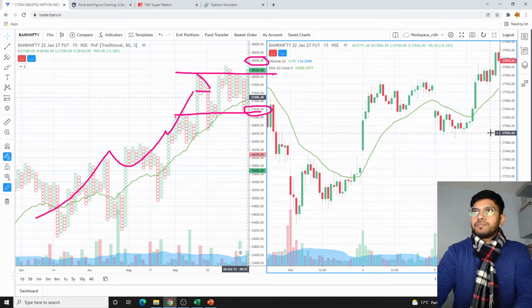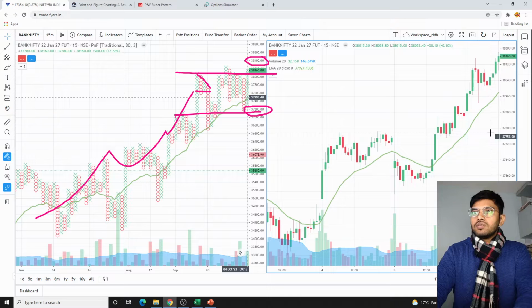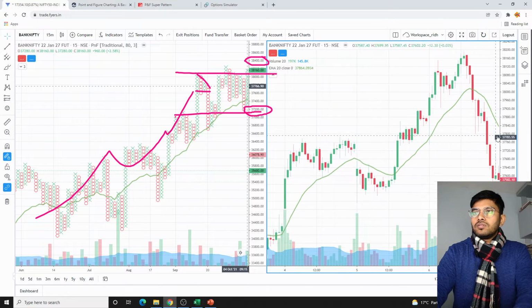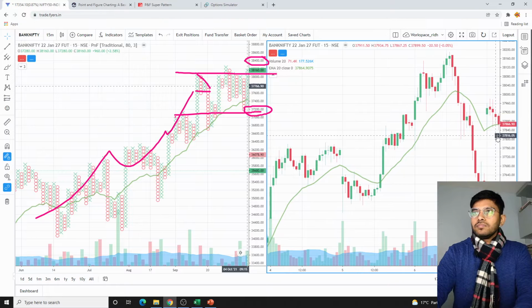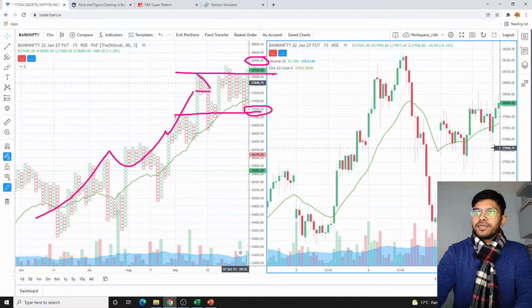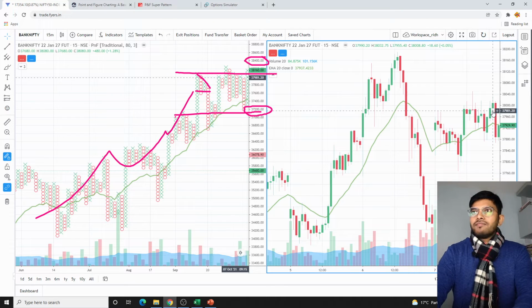Let's just note that 38,400 should not cross till 7th. Even 37,200 on the downside was not breached. That's also a plus point. Now on the expiry date till 2 o'clock, what was the point here? Till 2 o'clock you can see that the Bank Nifty expired at 38,000.